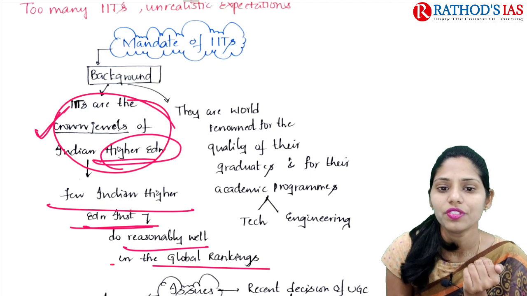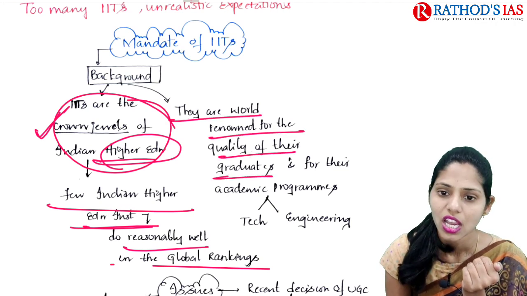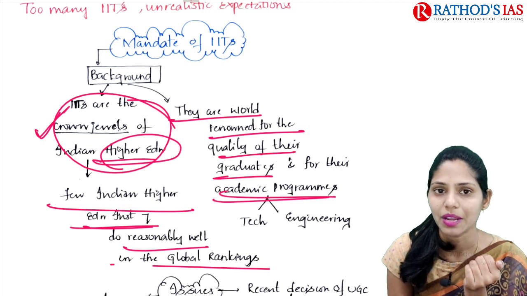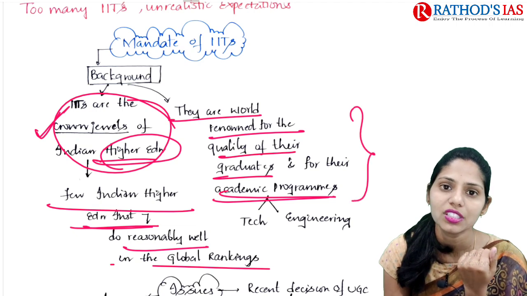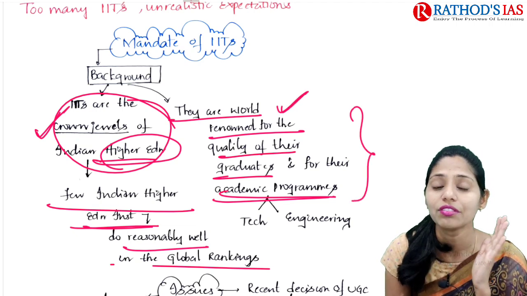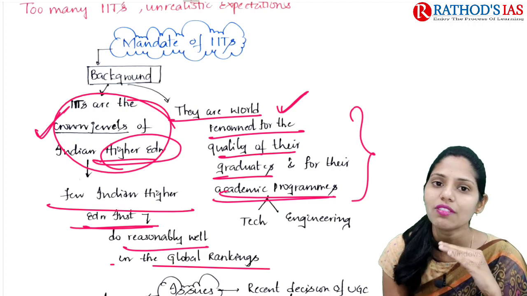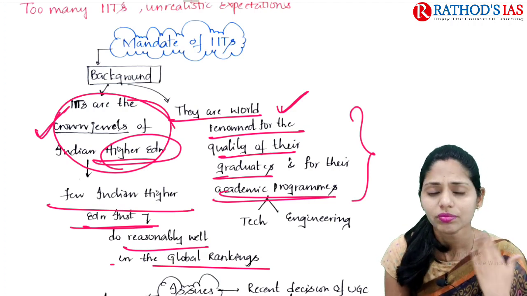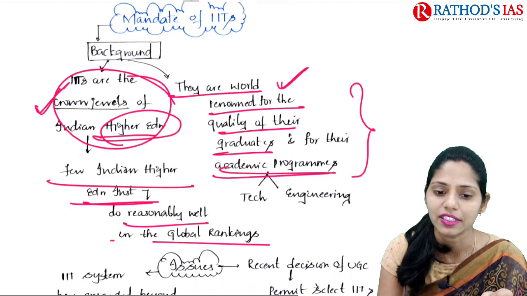They are world renowned for the quality of their graduates and for their academic programs in technology as well as engineering. Students coming from these IITs have good demand in the international market and also in India. They are hired through campus placement with good salaries.